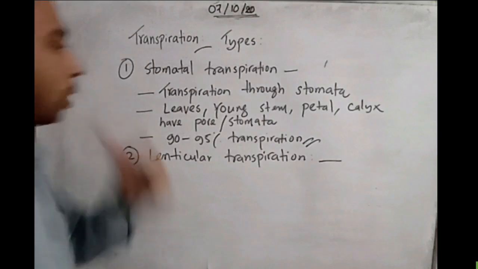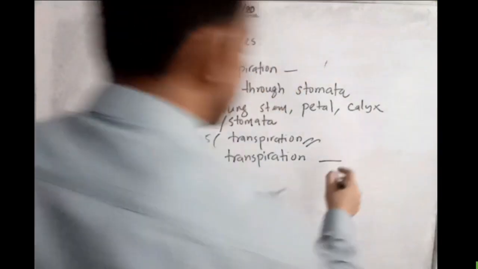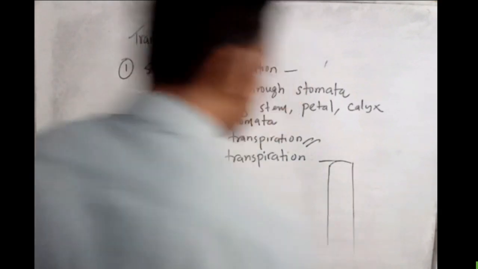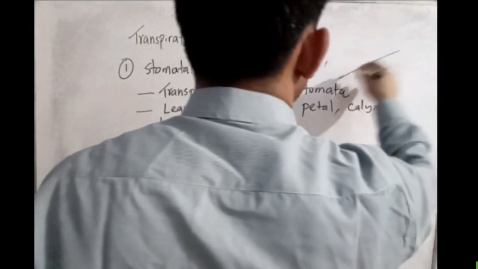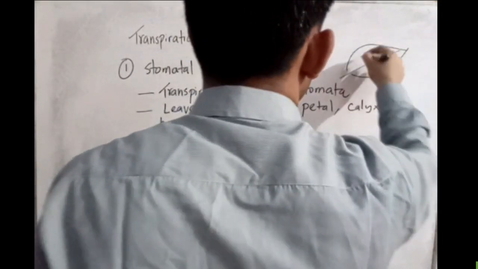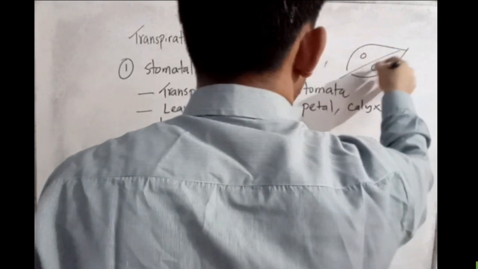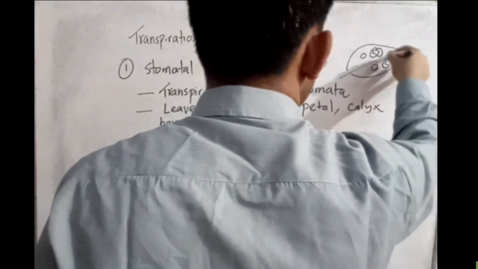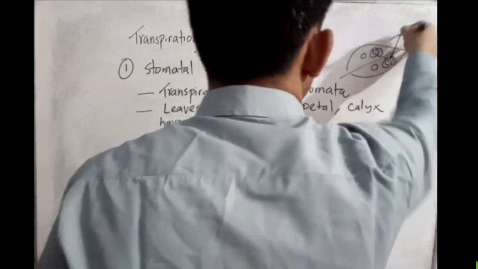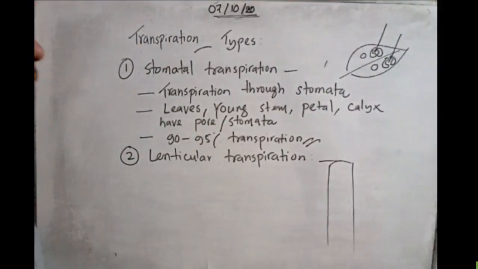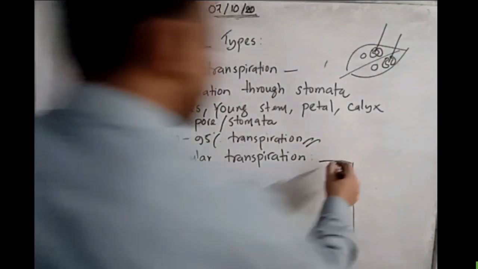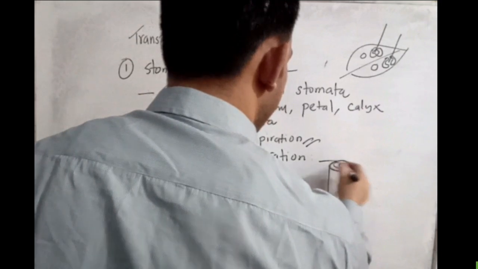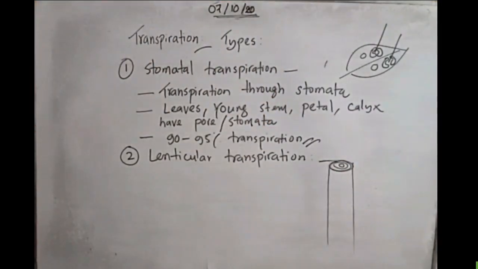Look here: in the calyx and leaves, stomata are present, and we have seen the pore, with the guard cells and the stomatal pore in between. Like that, in the stem some pore is found, a hollow tube like a vessel.